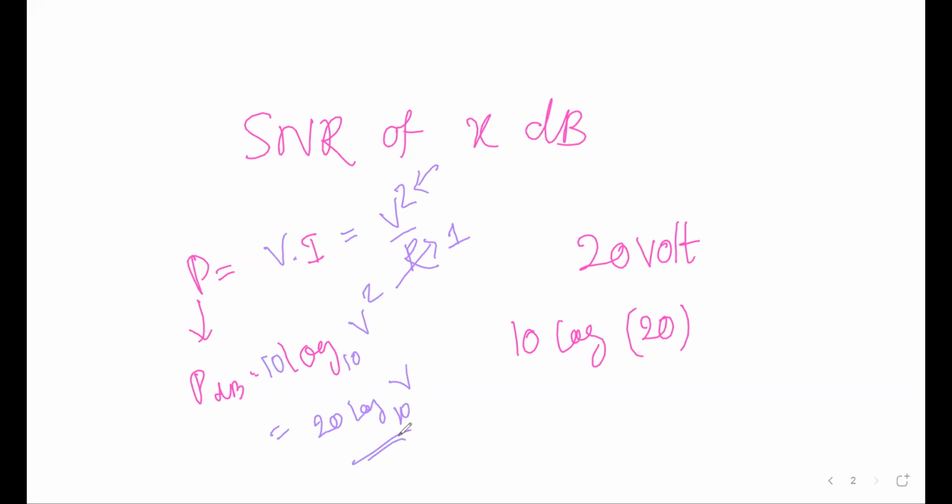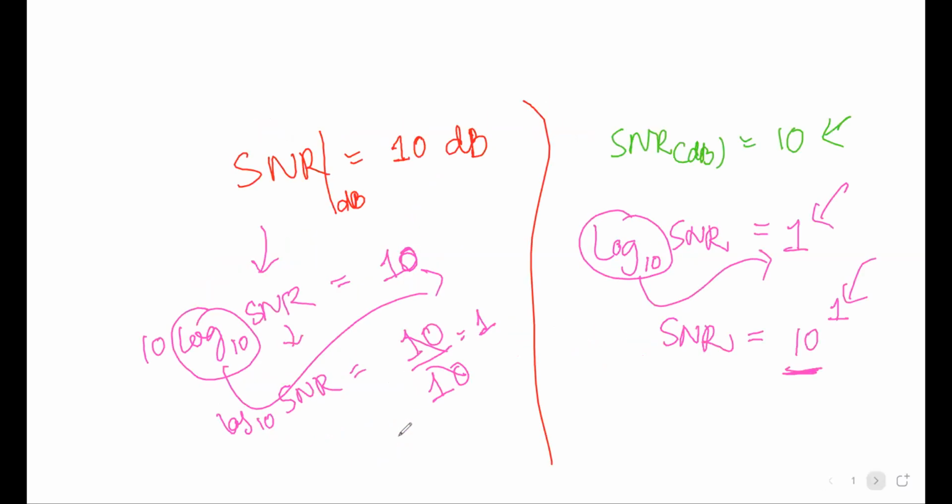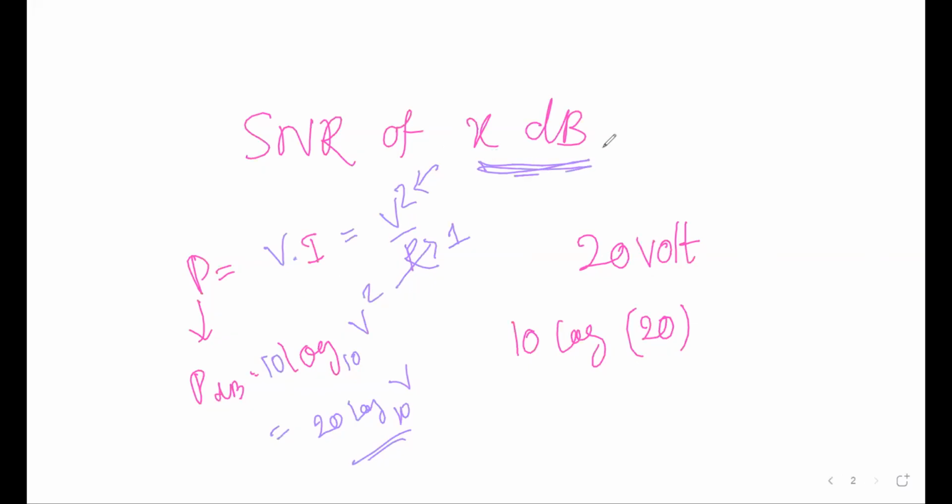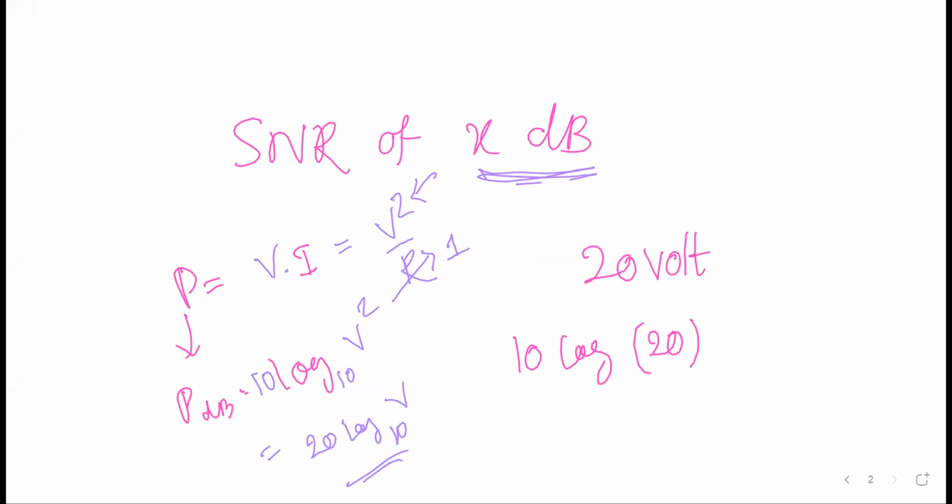When we speak of any random value given and you are asked to find its value in dB, the default formula is 10 log base 10 of the value, which gives the equivalent decibel value. If you have squares or cubes, you will get the value accordingly. So if any value is given in dB, how do we find the ratio?